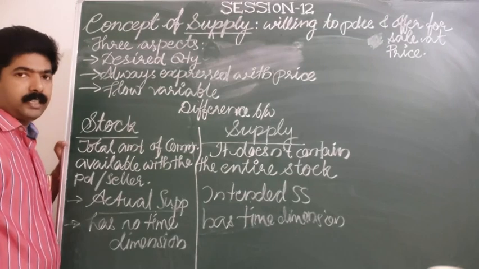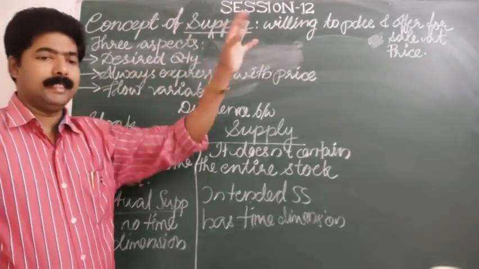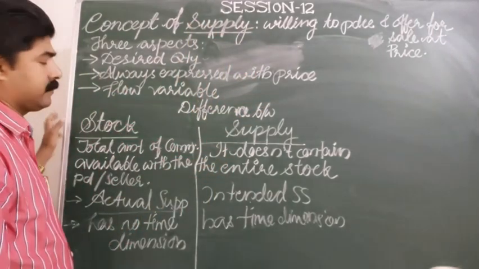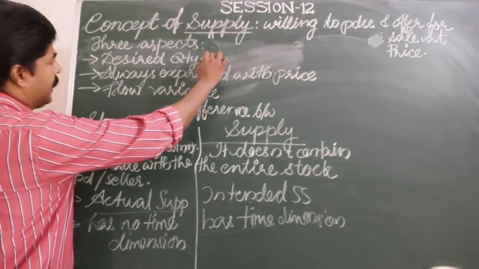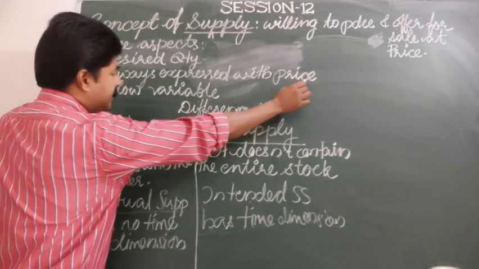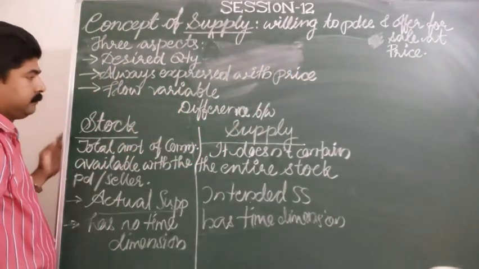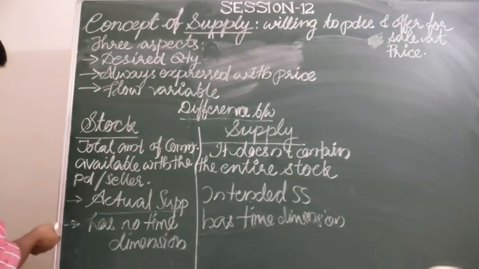So we have discussed the term supply. What is meant by supply? What are the three important aspects of supply which are to be noted every time? That is desired quantity, it must always be expressed with the referred prices, and it is a flow variable. We have studied the difference between stock and supply.